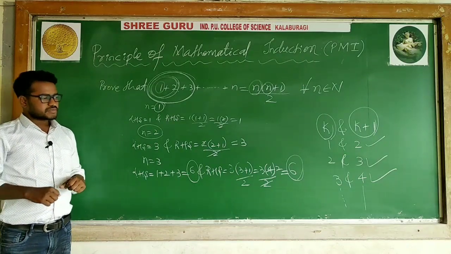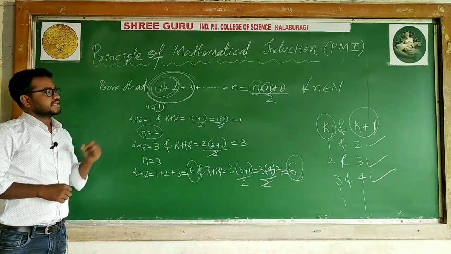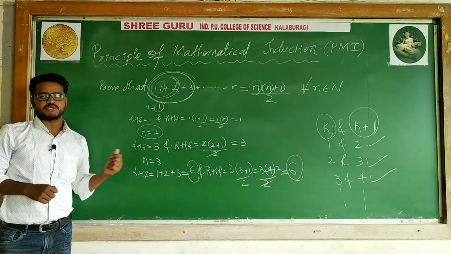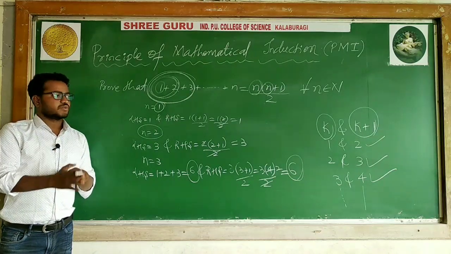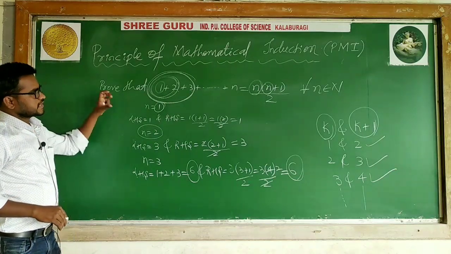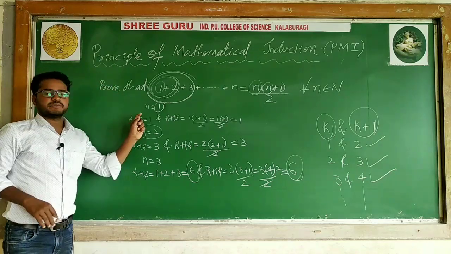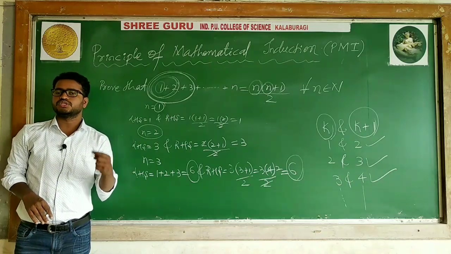So before going to solve the problem, I took this roughly; before taking problems, I will write its principle. Using this principle, we will prove the problems one by one. This is the procedure. When the statement is true for n equal to 1, this statement will be true for 2, 3 and so on.